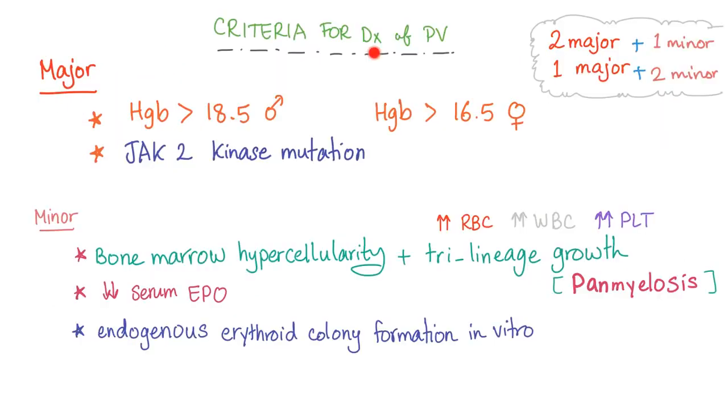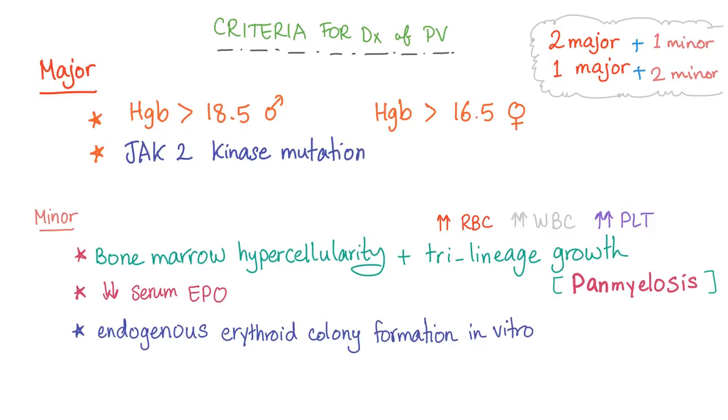Criteria for diagnosis of polycythemia vera. We have major criteria and minor criteria. What's the major? Hemoglobin has to be high. JAK2 kinase mutation. Minor, bone marrow hypercellularity plus tri-lineage growth, which means increase in red blood cell, white blood cell, and platelet synthesis. This is called panmyelosis. Remember the myeloid and lymphoid stem cells? Panmyelosis, extended myelosis, all cell lines are included.